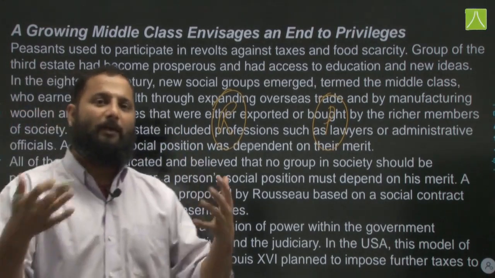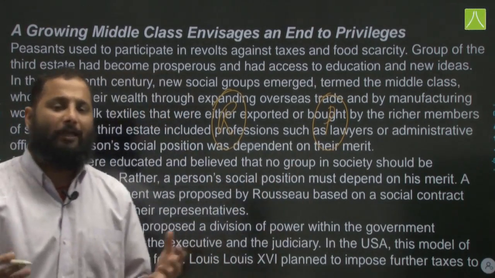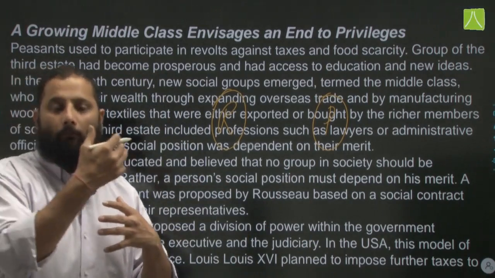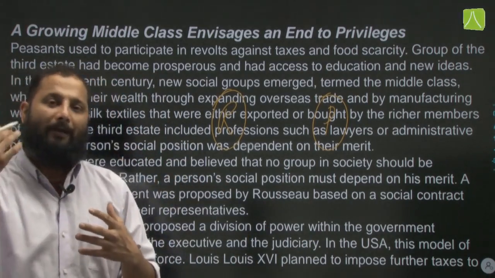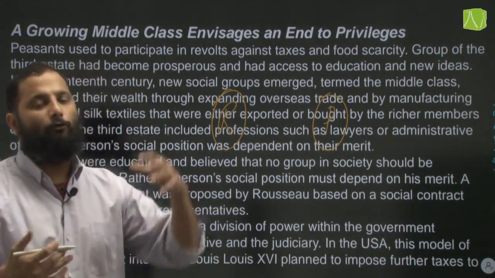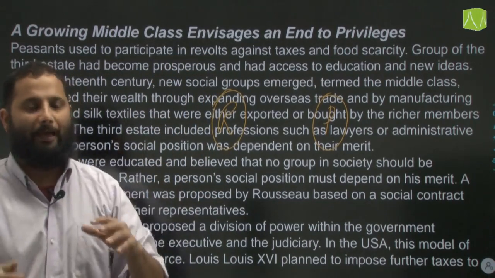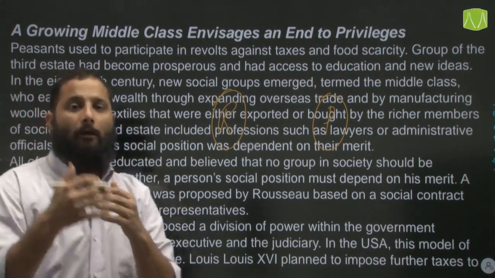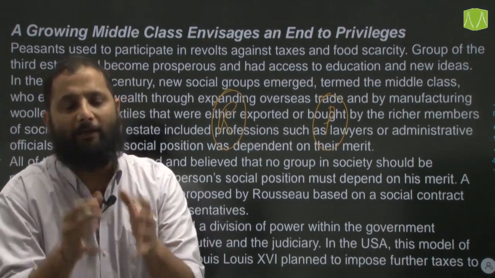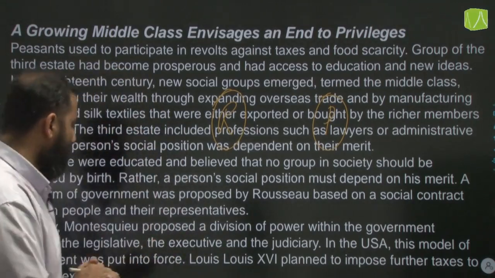They were reading new materials which were being published. Therefore, they envisioned a society where the privileges granted to the first and second estates could be abolished, and people would be given merit on the basis of the kind of work they were doing in the society.